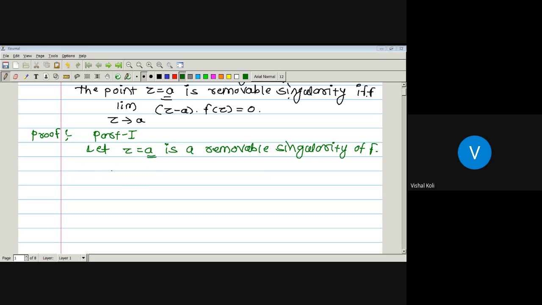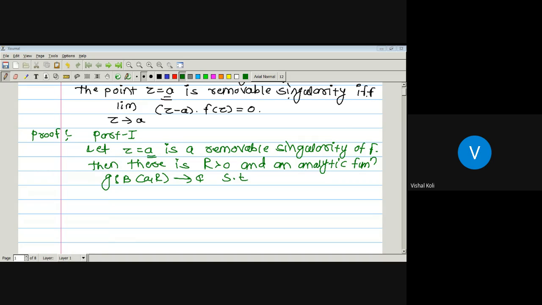So then there is capital R greater than 0 and an analytic function G, which is defined from the open ball about A of radius R to the complex number system C, such that G of Z is nothing but F of Z in the deleted neighborhood of A, where Z belongs to the open ball about A of radius R minus A, or 0 less than modulus of Z minus A, which